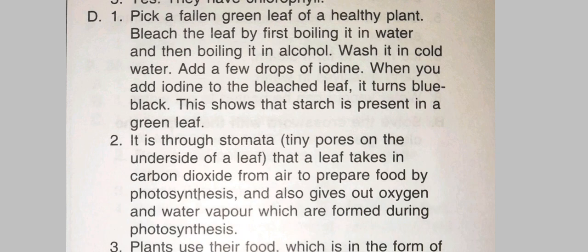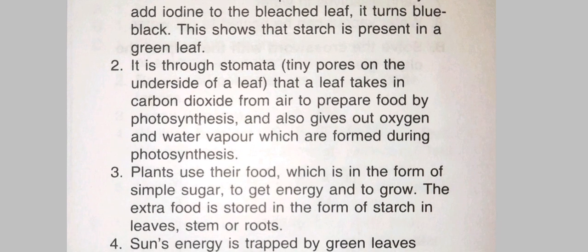Write the functions of the stomata. It is through stomata that the leaf takes in carbon dioxide from the air to prepare food by photosynthesis, and also gives out oxygen and water vapor which are formed during photosynthesis. So these are the functions. The exchange of gases takes place by the stomata, and water vapor is also given out during the process of photosynthesis.